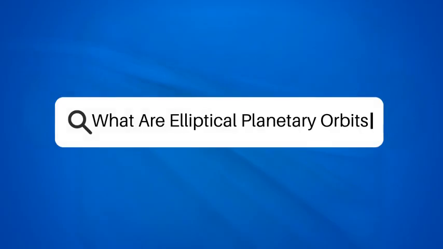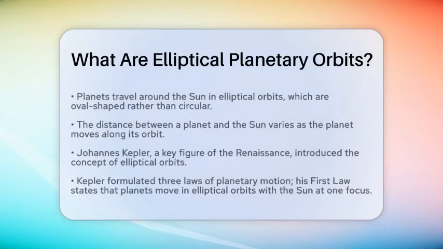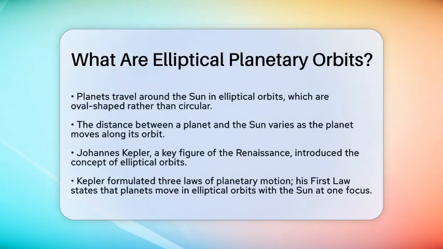What are elliptical planetary orbits? Have you ever wondered how planets travel around the Sun? The answer lies in something called elliptical planetary orbits. These orbits are not perfect circles. Instead, they have an oval shape. This means that the distance between a planet and the Sun changes as the planet moves along its path.